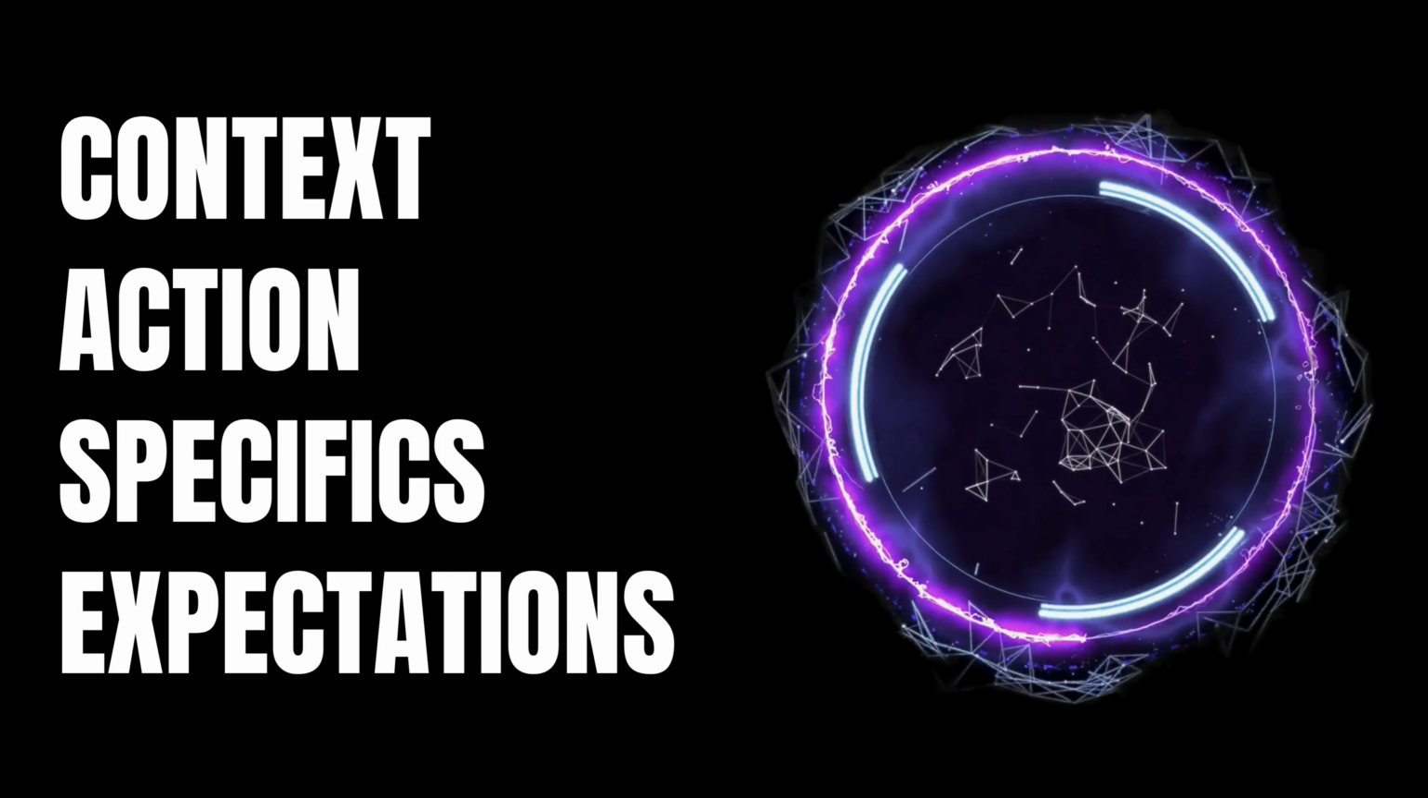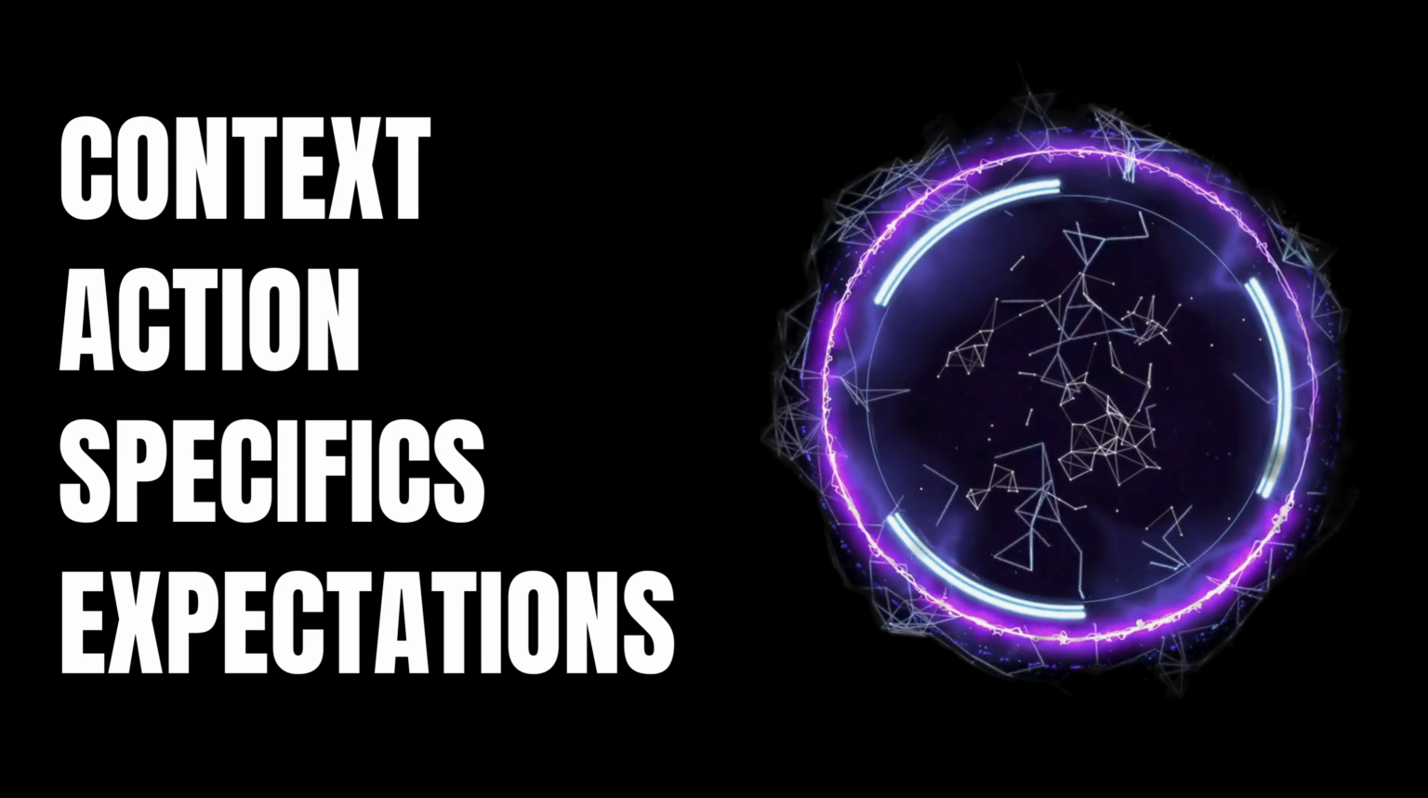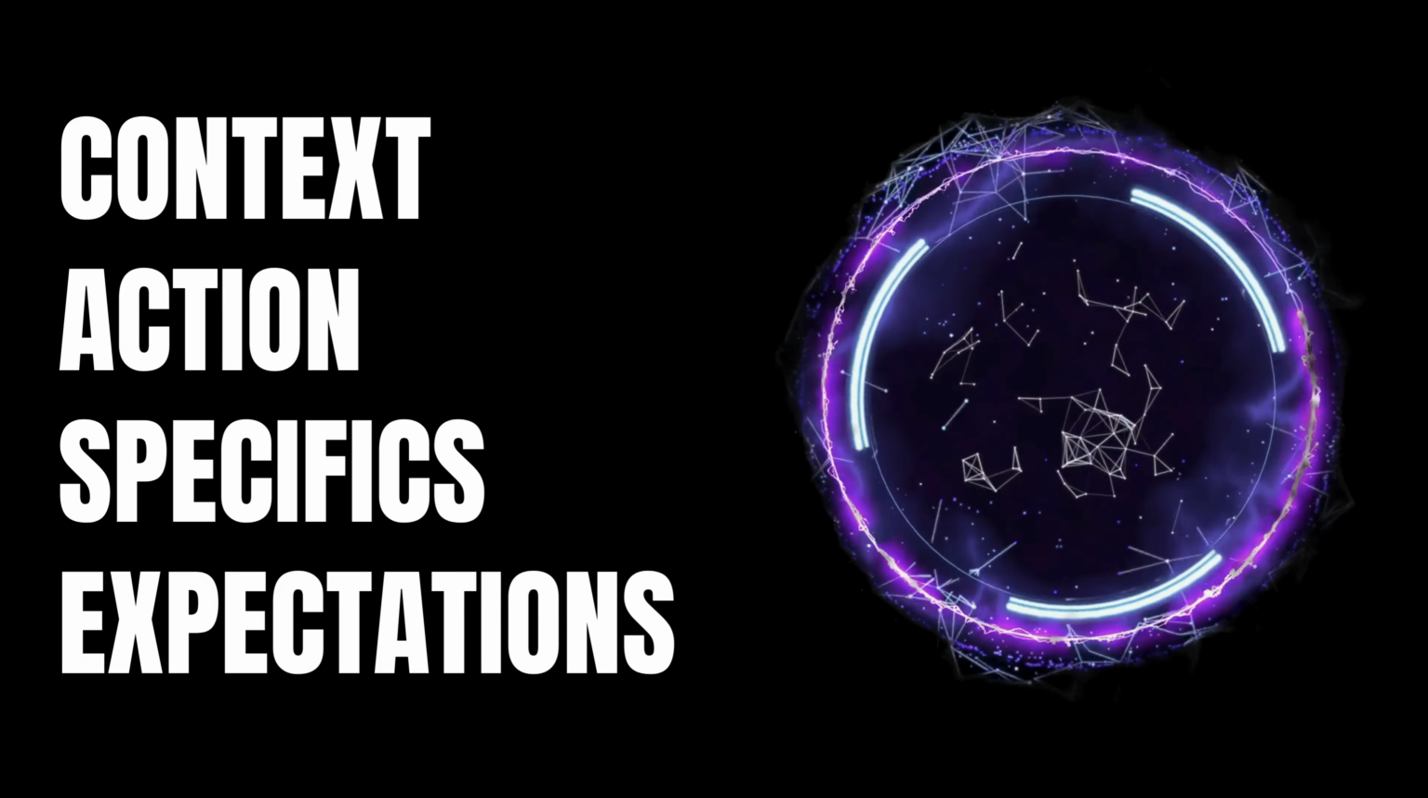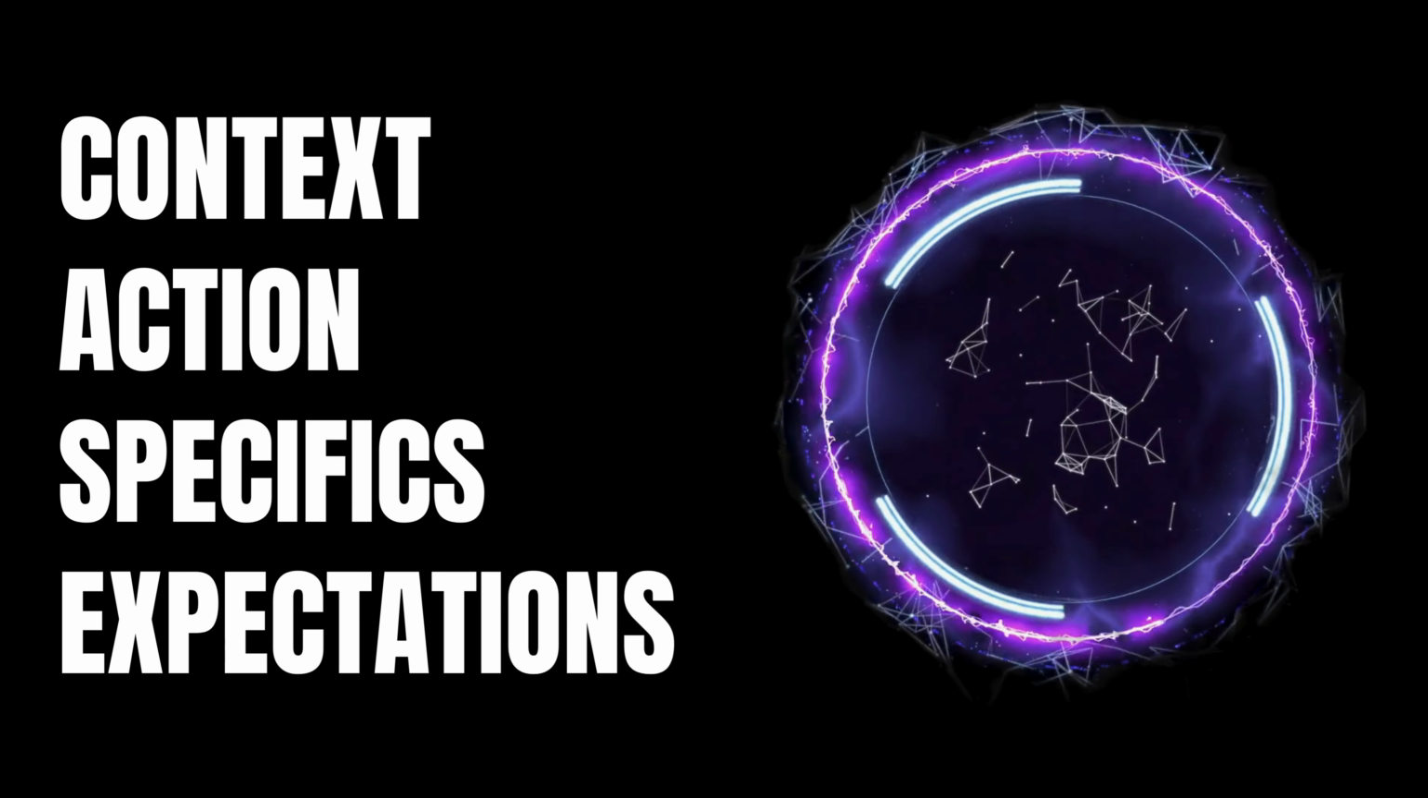And that's where the CASE framework comes in. It's a simple 4-step method that makes your prompts clear, detailed, and structured, so AI gives you a perfect response every time. Here's how it works. CASE stands for context, action, specifics, and expectations. Think of it like giving AI the perfect set of instructions. It sets the stage, tells it what to do, fine-tunes the response, and formats the final answer.